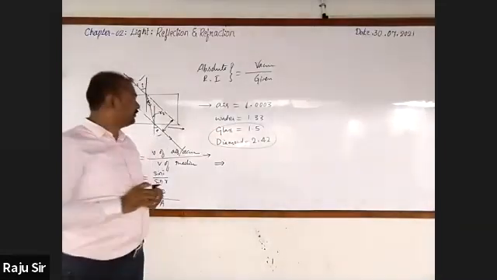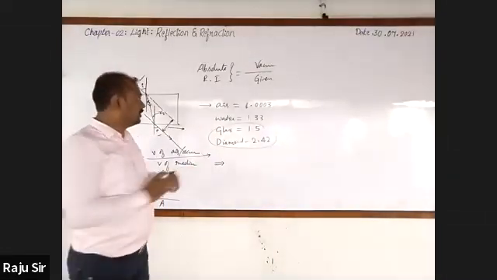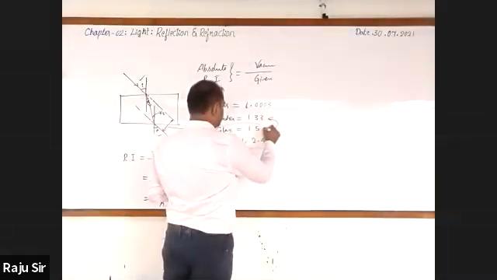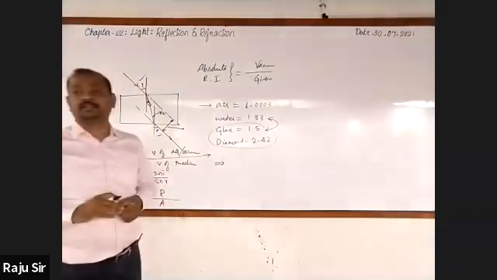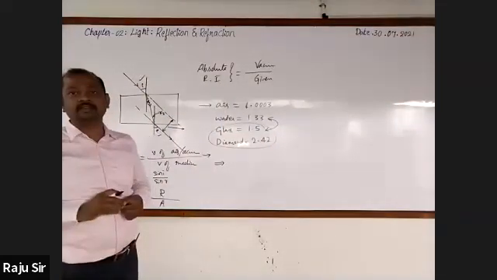Suppose I ask you, what is the refractive index of glass with respect to water? How do you calculate it?